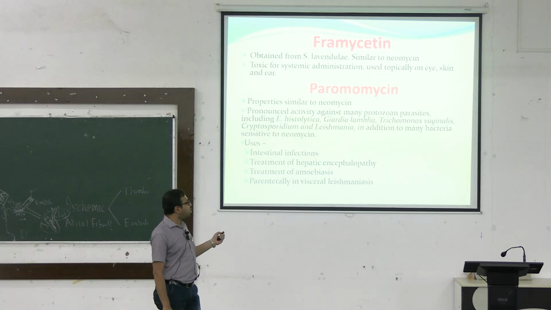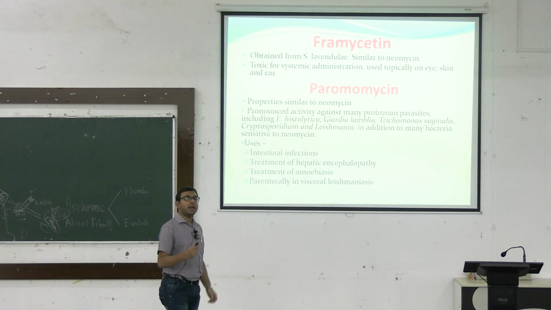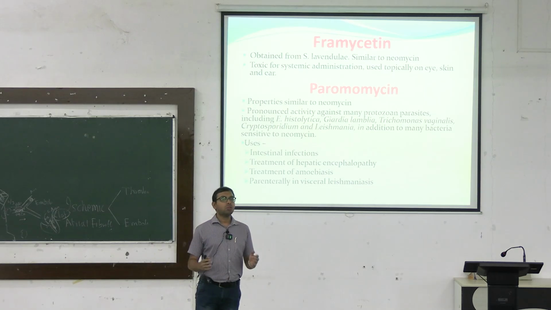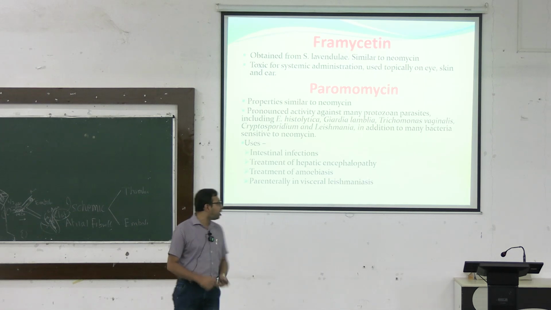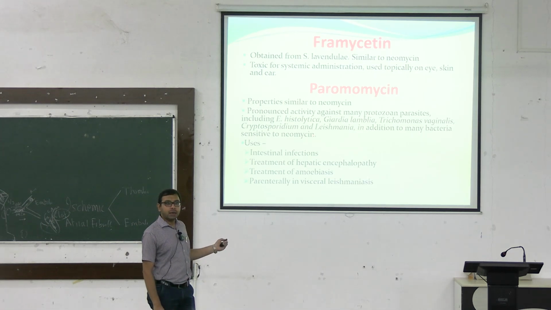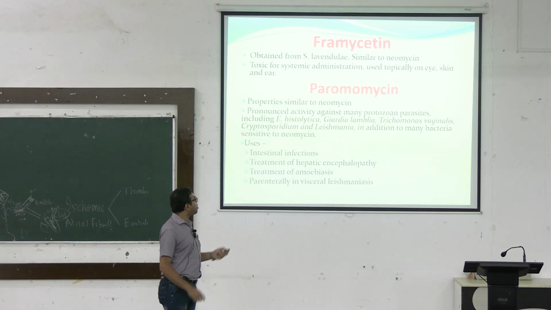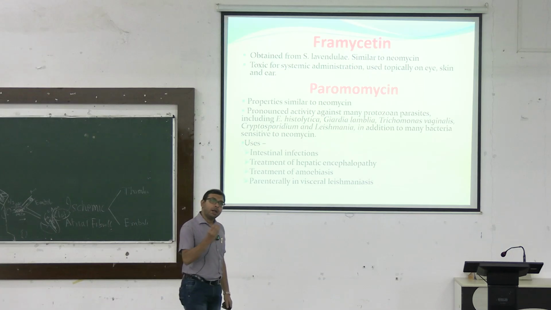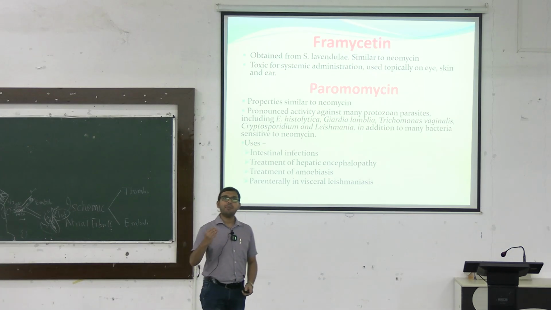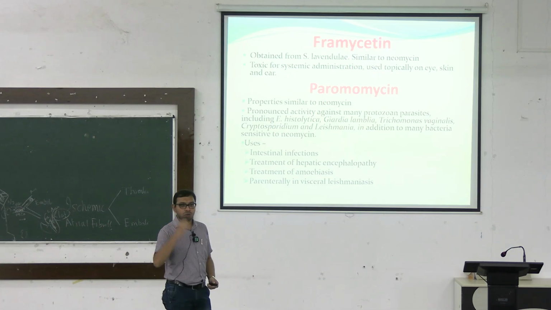Paromomycin is another which is more or less similar to neomycin. It has pronounced activity against different protozoal organisms. So when you have read about the anti-protozoal drugs, you have also read about paromomycin. It is active against Entamoeba histolytica, Giardia lamblia, Trichomonas vaginalis, Cryptosporidium and Leishmania. So this is an aminoglycoside antibiotic, but it has some anti-protozoal action also.